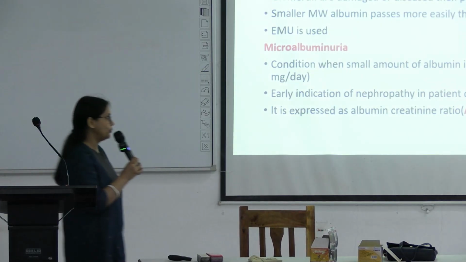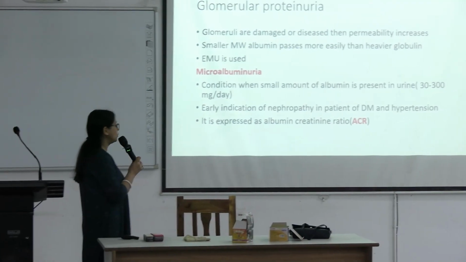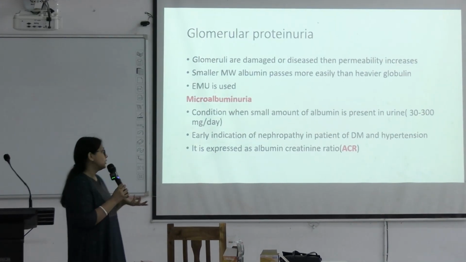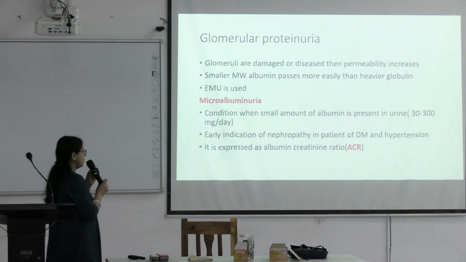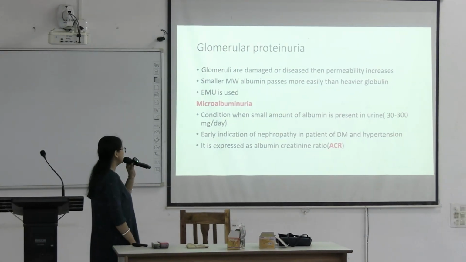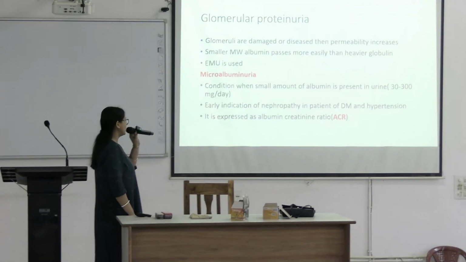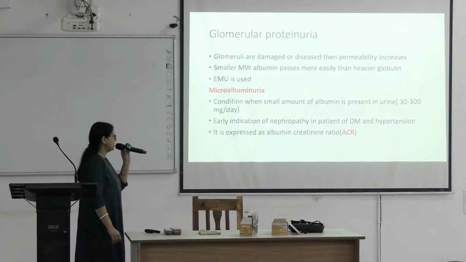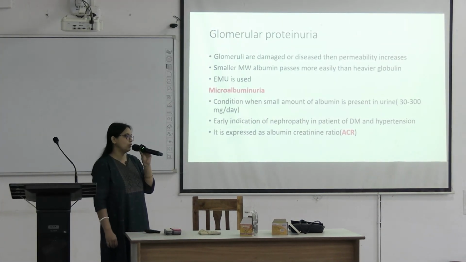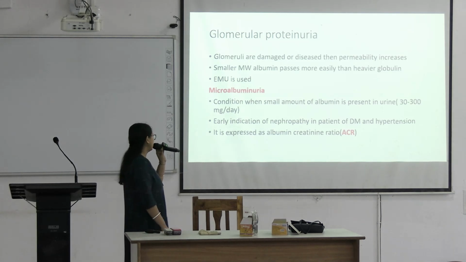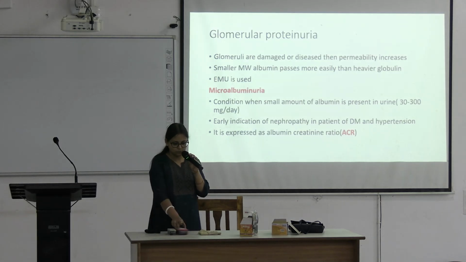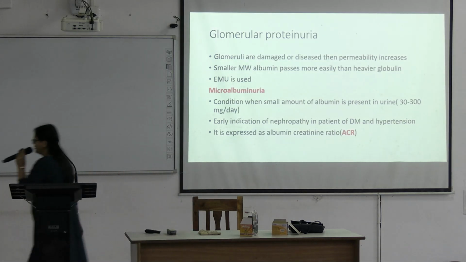Then there is another important term which is called microalbuminuria. Micro means small amount. Microalbuminuria, or paucialbuminuria: when there is a small amount of albumin present in urine, around 30 to 300 milligram per day, then it is called microalbuminuria. We estimate microalbuminuria as ACR, that is albumin creatinine ratio.